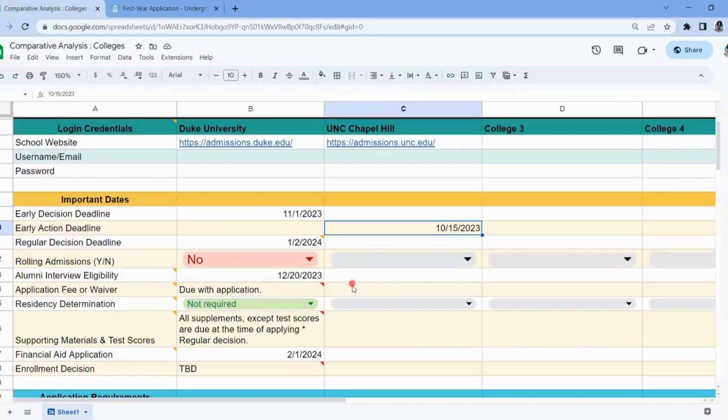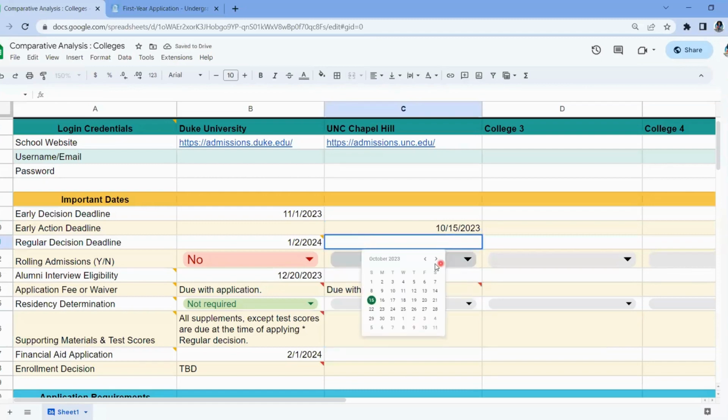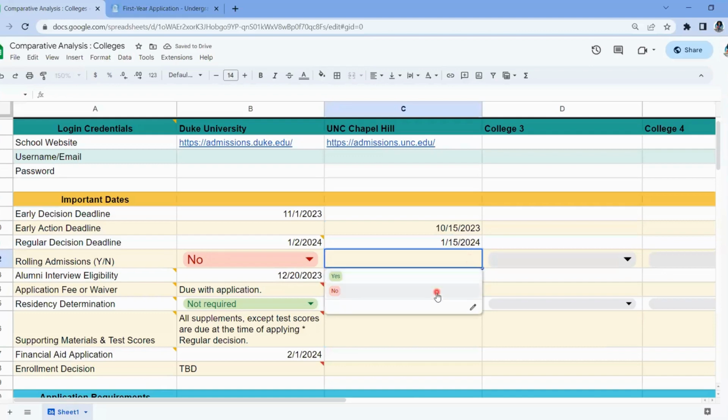So I'm going to skip down: application fee due with application, or if you have a waiver, that's when your waiver is due. And regular decision is January 15th of next year, and they do not have rolling admissions.